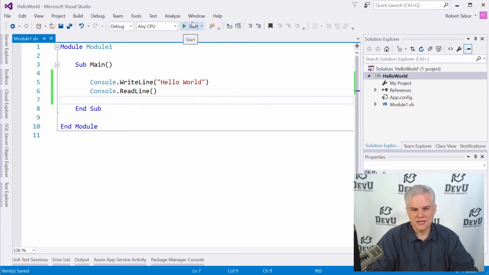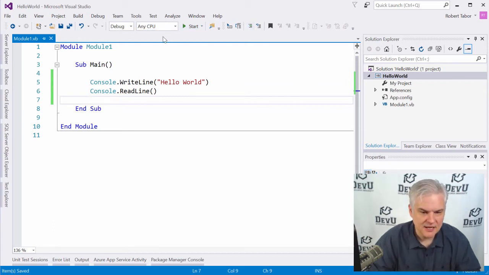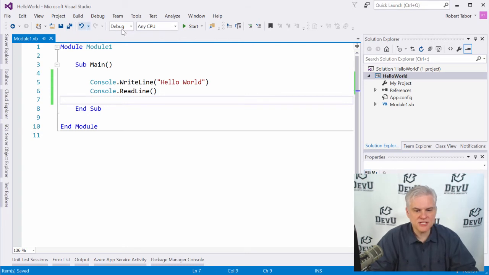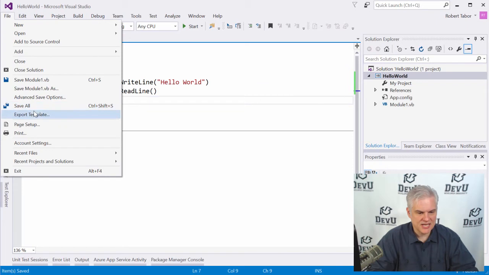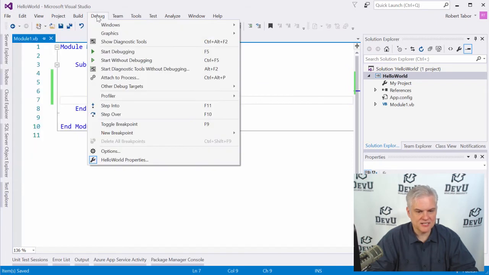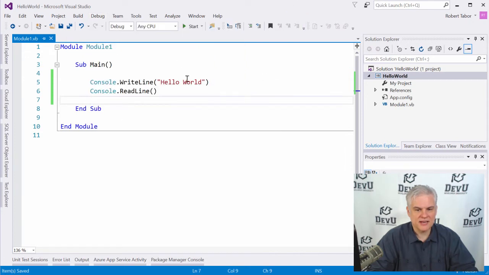here on your toolbar. Now, sometimes you may not see these based on some of the default settings, or you may have accidentally moved some things around. Just about everything you see on the toolbar can also be found in the menus. So for example, in the File menu, there's a Save All option, and then in the Debug menu, there's a Start Debugging. So if there's something that you don't see on your toolbar that you see on mine, just look through the menus and you might find it there. But ideally, it would be here on your toolbar.